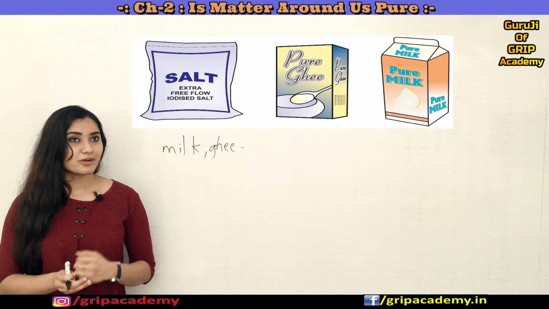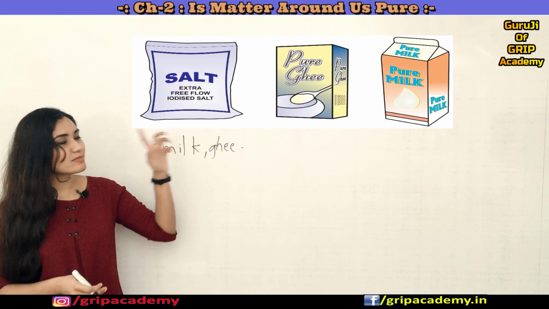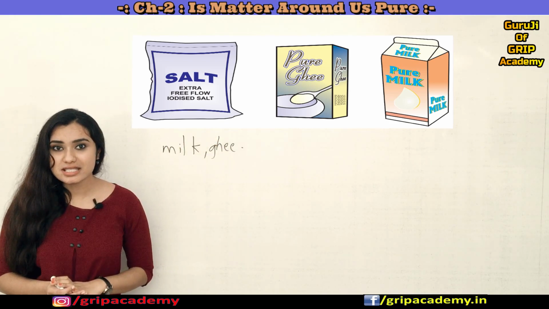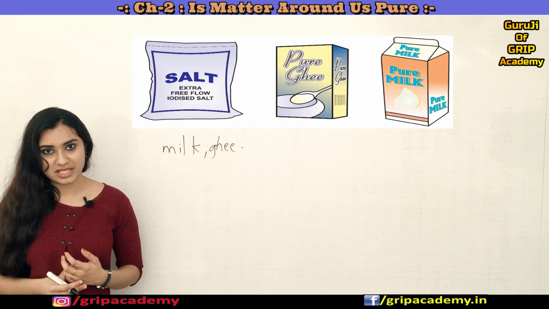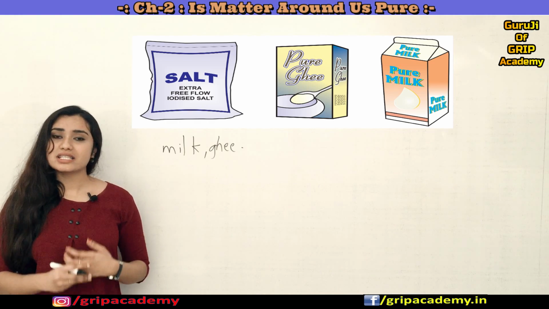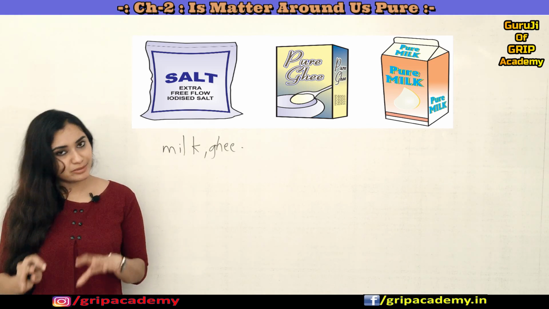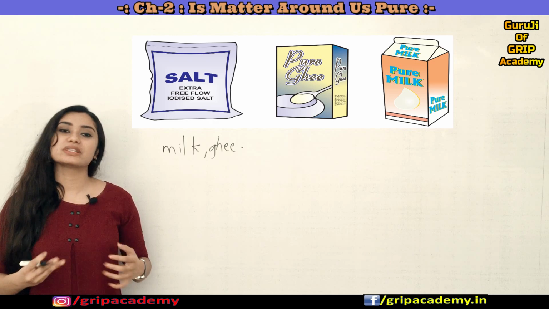So the answer for our chapter title, "Is Matter Around Us Pure?", is no. A few are pure and a few are impure substances. So now let us study these pure and impure substances in detail.